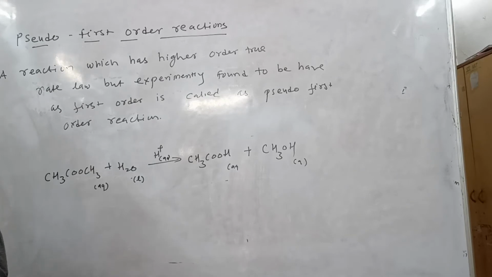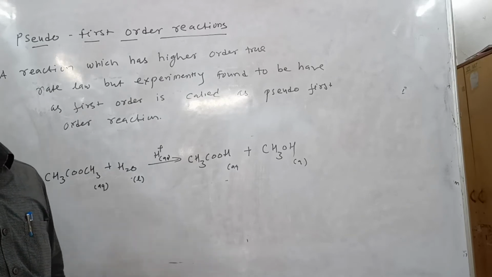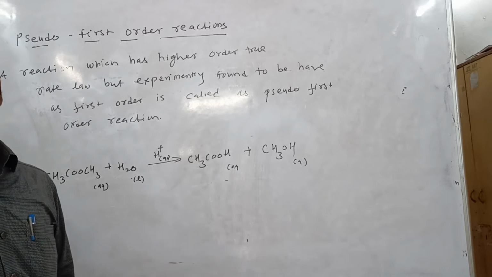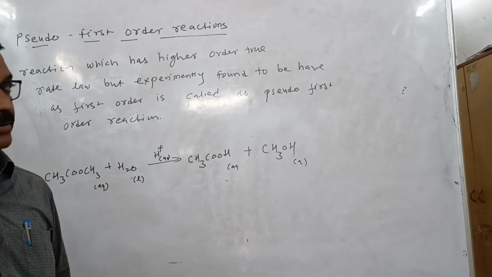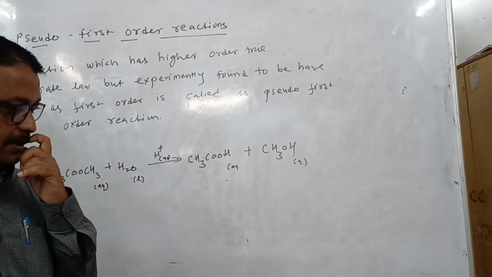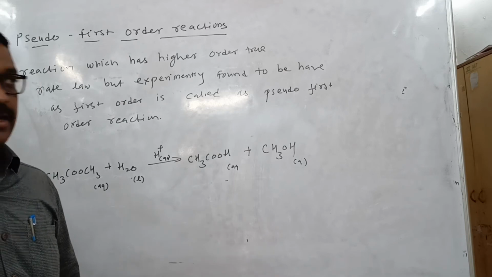Next point, pseudo first order reaction. Certain reactions which are expected to be of higher order follow first order kinetics. What is a pseudo first order reaction?